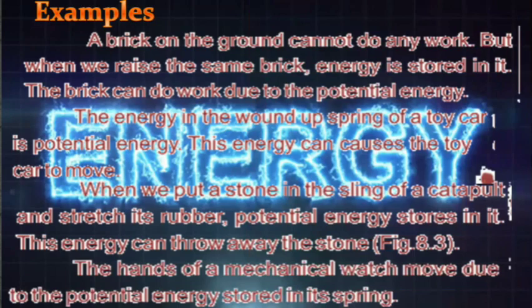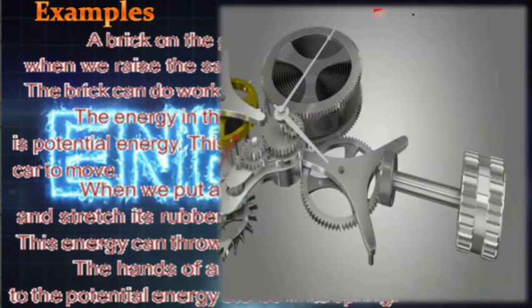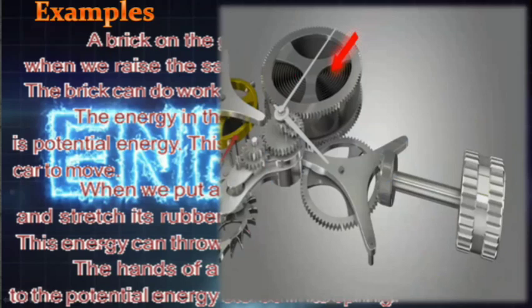There is another example of potential energy, that the hands of a mechanical watch move due to the potential energy stored in the spring. You can see here there is a coil. Okay, so a mechanical watch has a key outside, and when we move the key, this coil is rotated and potential energy is stored in that.